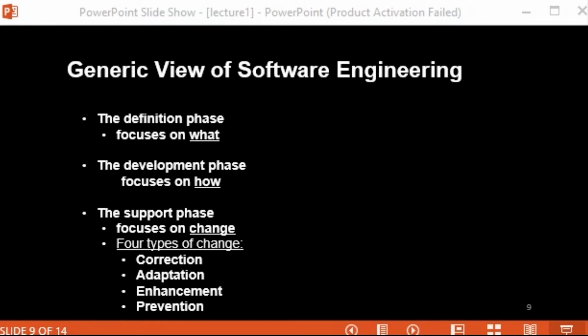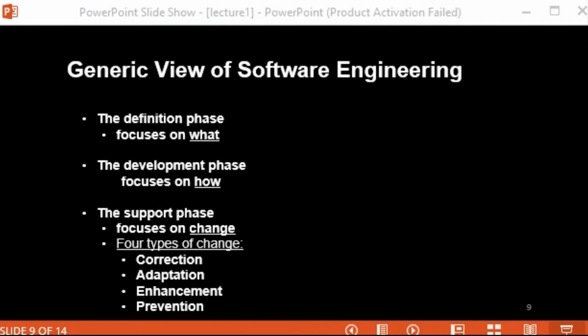So now, after this layer technology, the next topic is the generic view of software engineering. As we know, engineering is the combination of analysis, design, construction, verification, and management of technical entities, and all those things. So from all of this, we can define the generic view for software engineering.